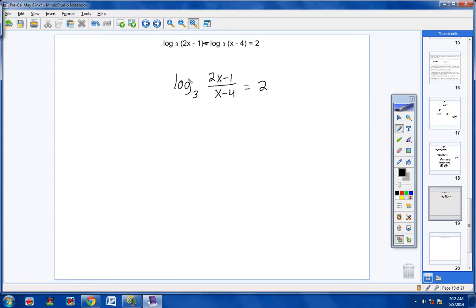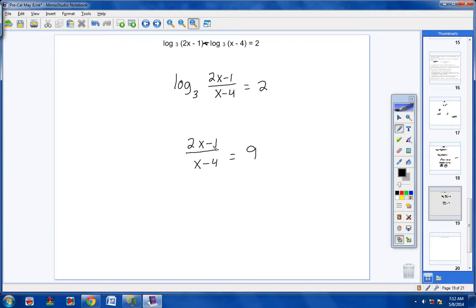Now, if I have one logarithm here, I'm going to write the entire expression exponentially. So now I have 2x minus 1 over x minus 4 equals 3 to the second power. And of course, 3 to the second power is just going to be 9. Now, we should know how to finish these problems.